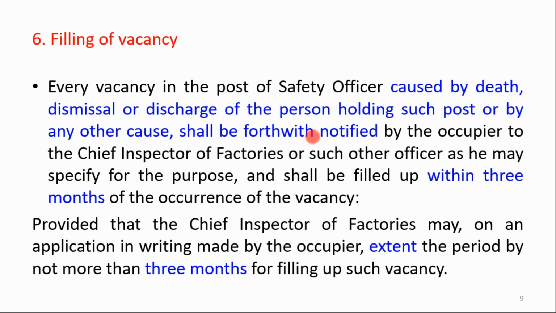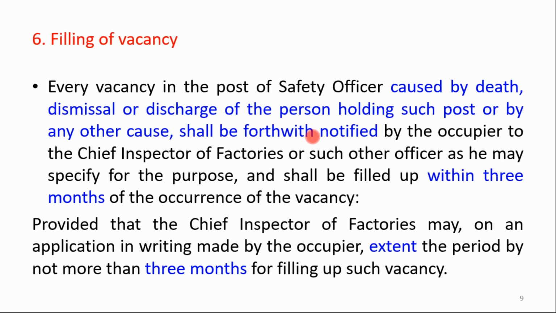Sometimes it happens that due to accidents, incidents or natural death, the vacancy is created. Sometimes it is dismissal by the occupier, sometimes resignation by the safety officers, and maybe some other causes.